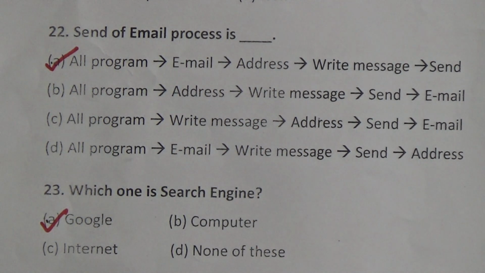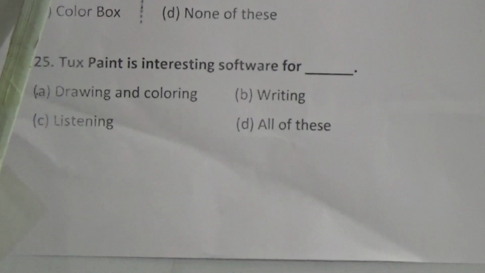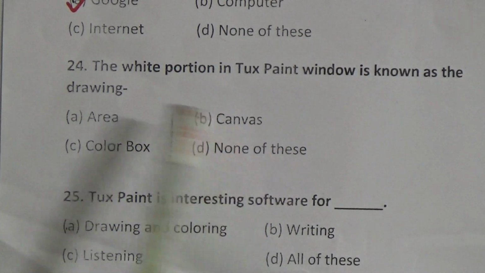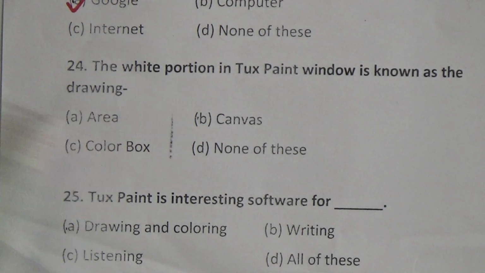Question 24. The white portion in the TuxPaint window is known as: A, drawing area, B, canvas, C, color box, D, none of these. I repeat the question again. What is our correct answer? The correct answer is B, canvas.